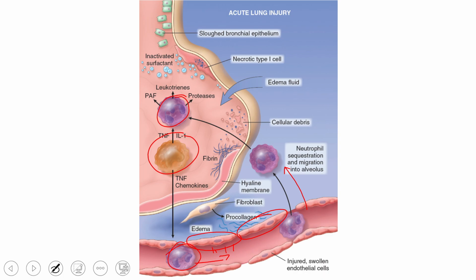So what's the result of this inflammation? The result of inflammation is more coagulability of blood, meaning more blood clots. The endothelium space becomes widened, the endothelium becomes leaky, and that leads to edema, pulmonary edema.